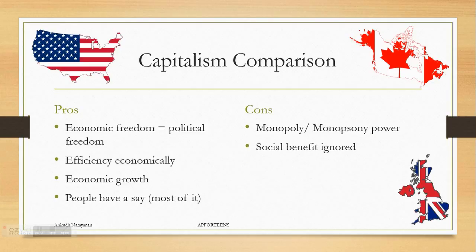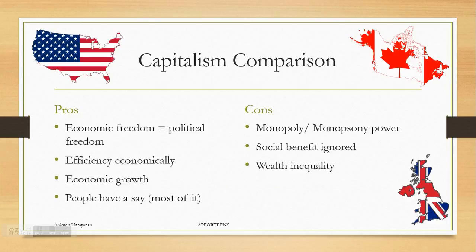Social benefit is kind of ignored when using a purely capitalistic ideology, because supply and demand decides everything, including whether or not somebody can purchase something, even if it would be beneficial to sell it, but not necessarily economically beneficial. Wealth inequality is also a big problem with capitalism.